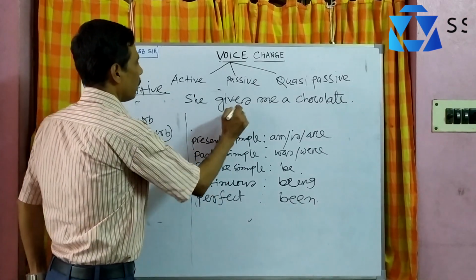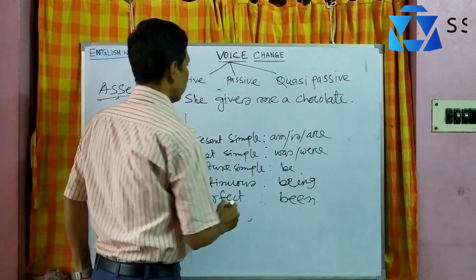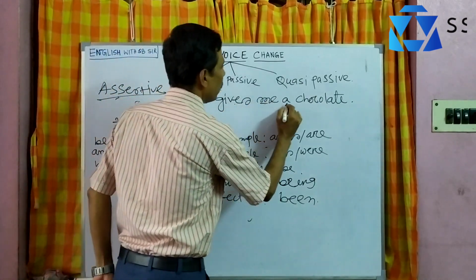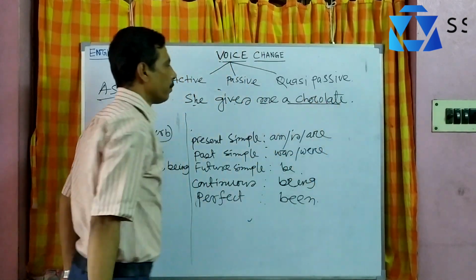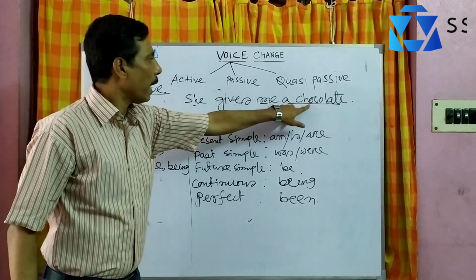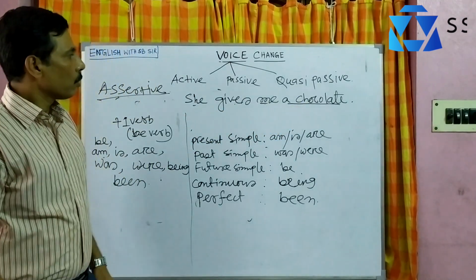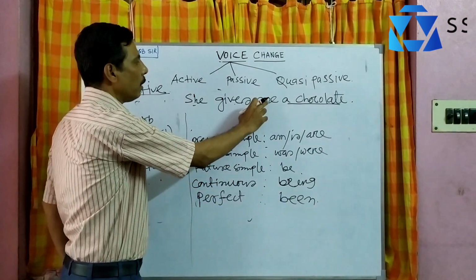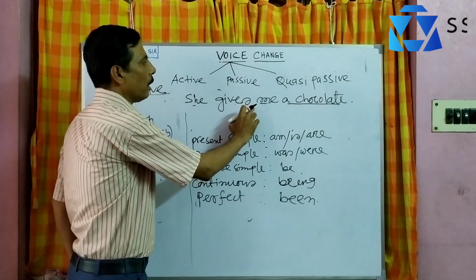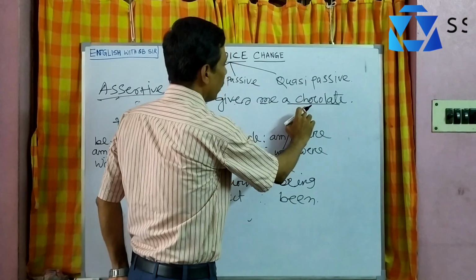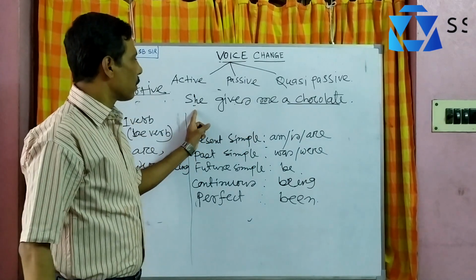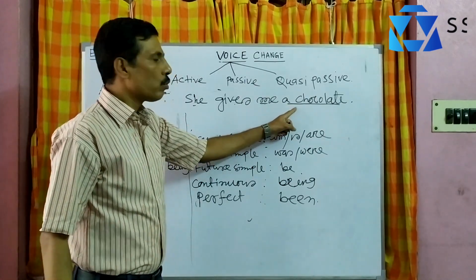Now this is the sentence: She gives me a chocolate. You can identify this is the subject, this is the verb, and this is an object. This sentence has two objects. One is the direct object and the other is the indirect object. If the object is a human being, the human being comes first after the verb, and the inanimate thing comes after the human being. So you can change this sentence in two ways.